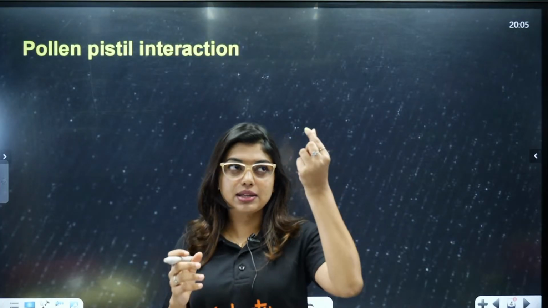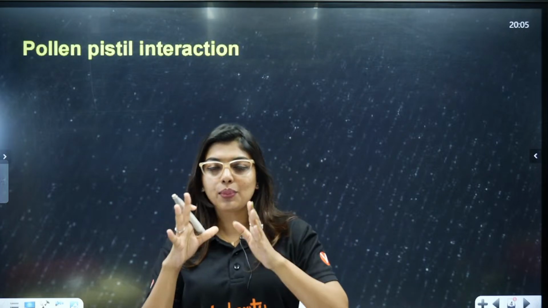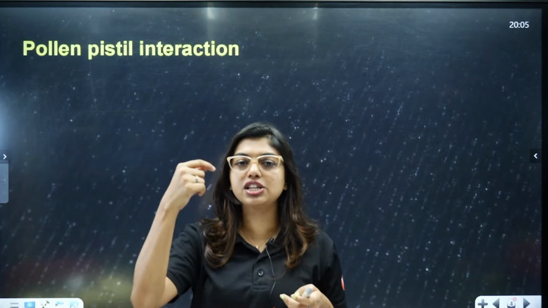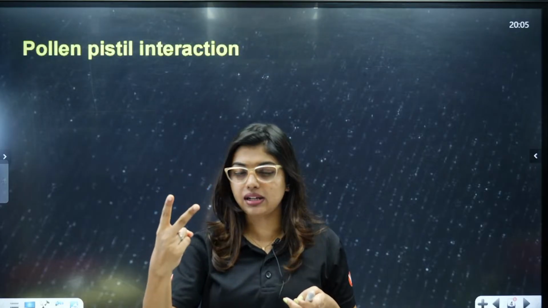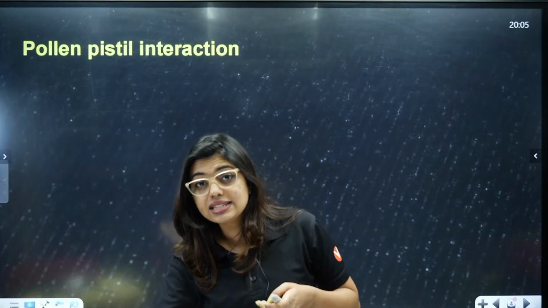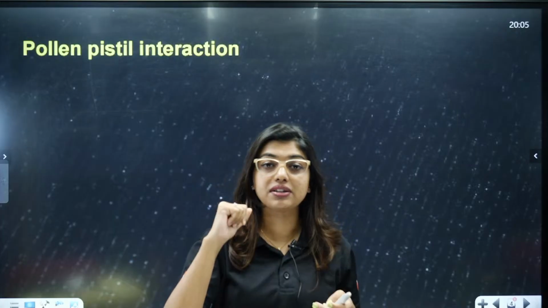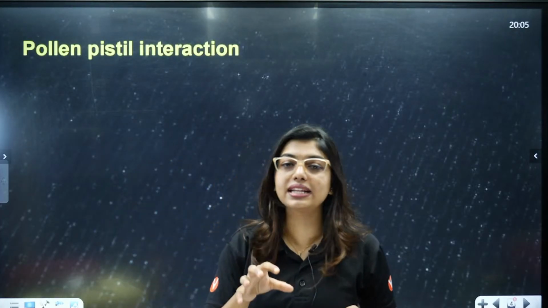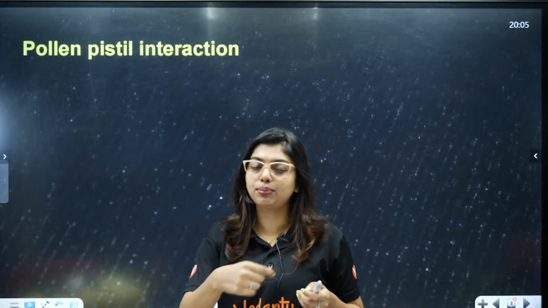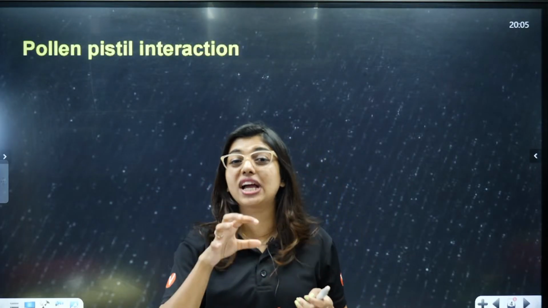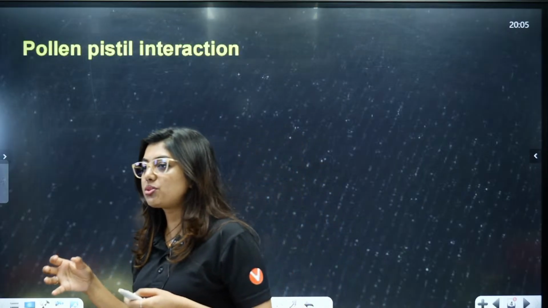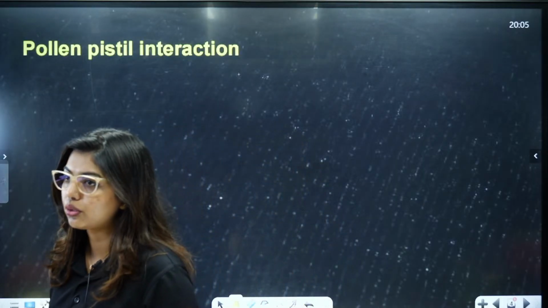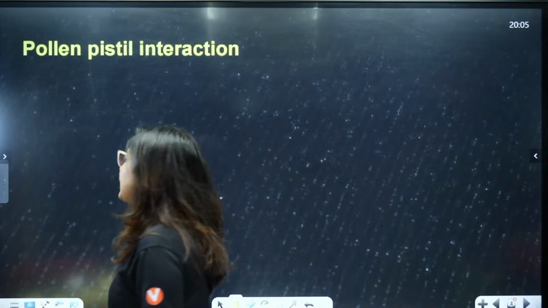After acceptance, the pollen tube germination continues, where the pollen grain at the 2-cell stage has one generative cell and one vegetative cell, and at the 3-celled stage it has 2 male gametes and 1 vegetative cell, which comes through the pollen tube, and there is a tube nucleus which actually guides this fellow. Clear? Okay, now look here carefully.